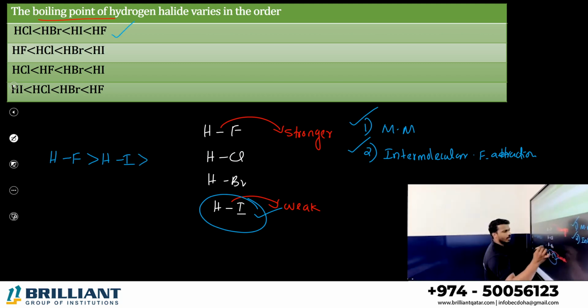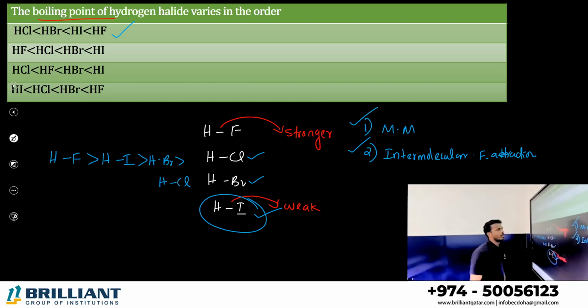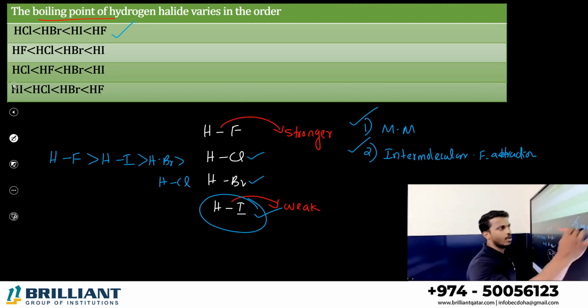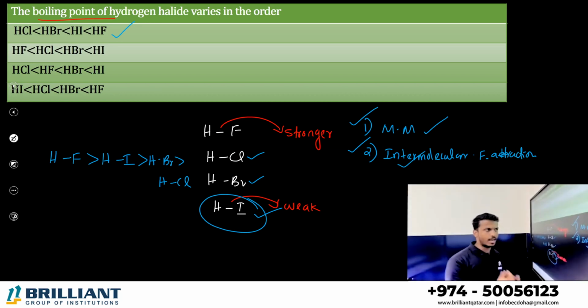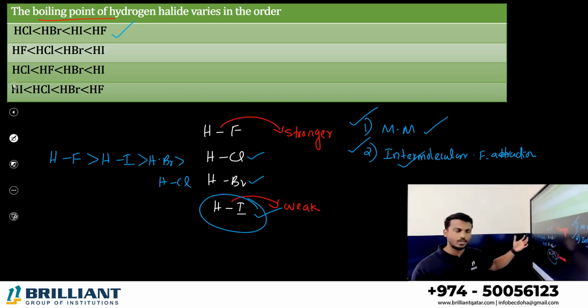After that we consider HBr by mass only, then HCl. Keep in mind that when you consider the boiling point of a system, two things have to be considered: its molecular mass and its force of attraction. Greater force of attraction is for HF, and greater mass is for HI. Option A is correct.